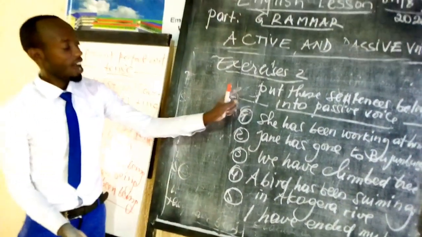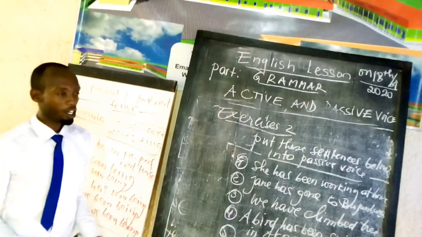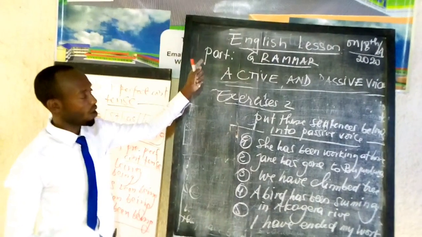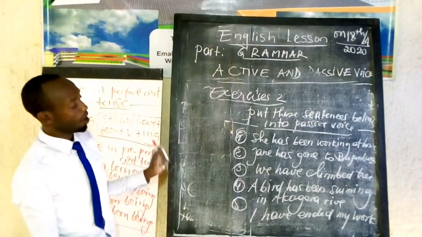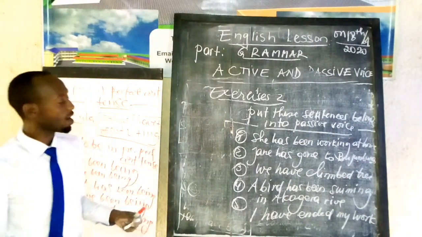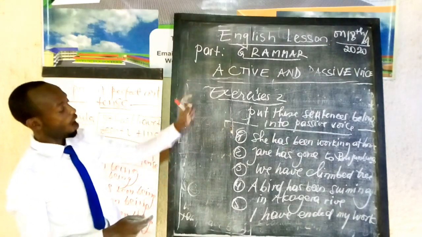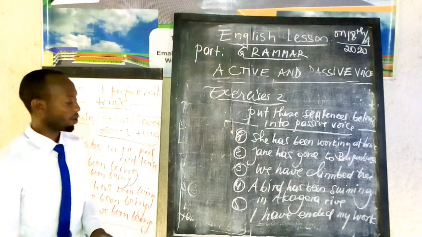My learners, I advise you to do this exercise well. This is the second exercise. The first one was related to simple present and present continuous tense. Both, you have to do them well and submit them not later than 5 p.m., so that I will make the correction myself and see how well you have done.